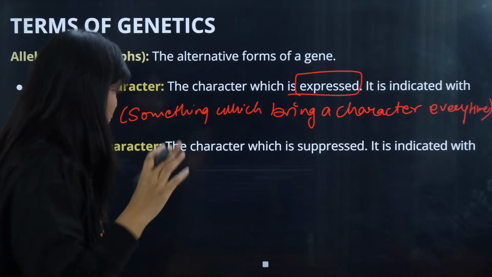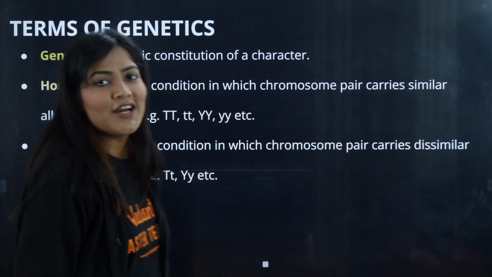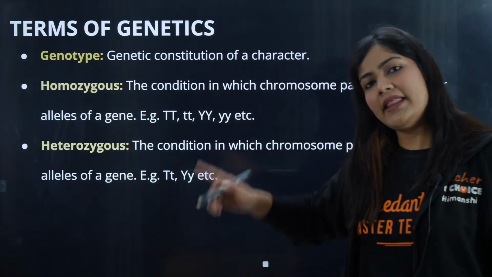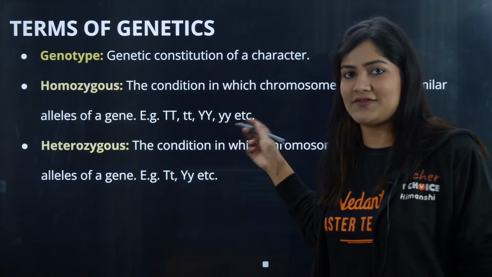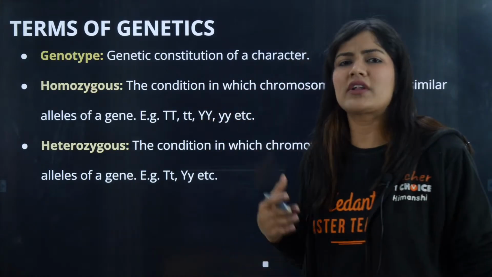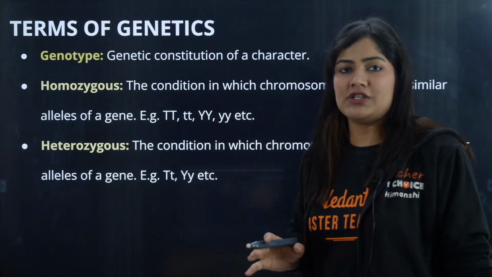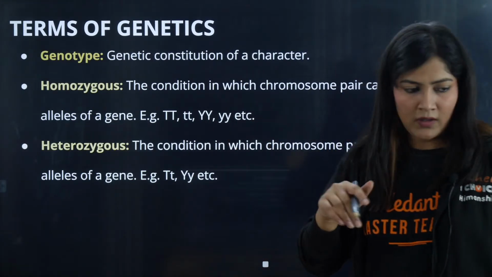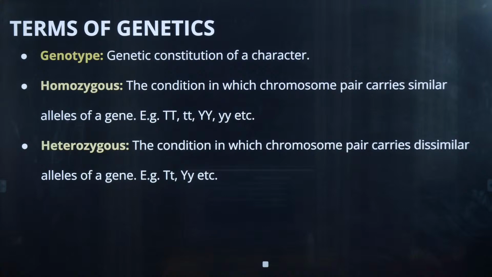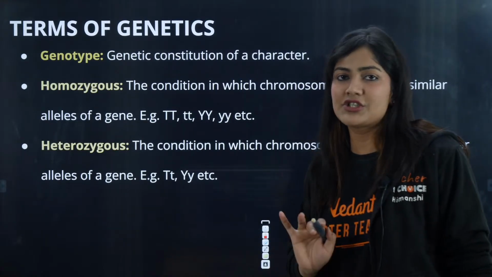We will discuss, I think we should first discuss what your genes are and the different types of conditions, the genotype, and then I will talk about the dominant and the recessive trait, okay? So we have the term genotype, the genetic constituent of a character. What kind of genes are present in the body? All the genes controlling the different characters in an organism is known as genotype. All the genes present inside an individual is its genotype.